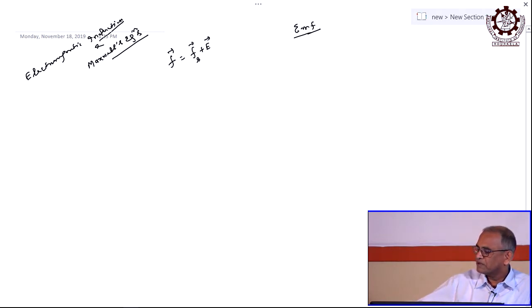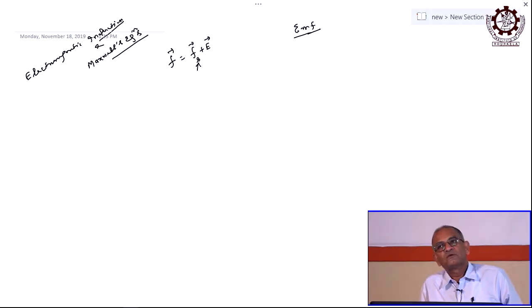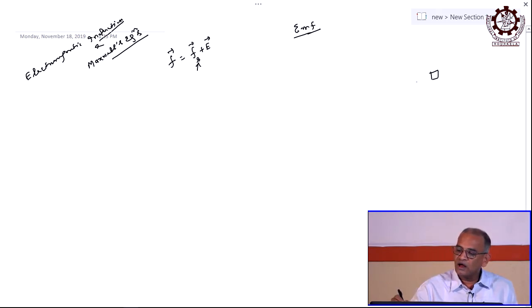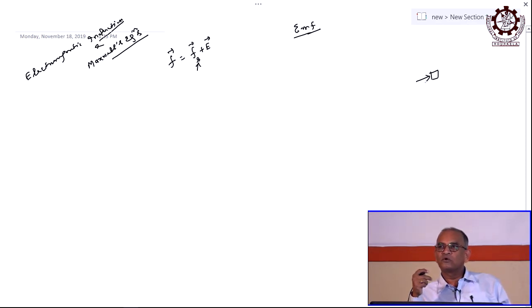Now, what is this source, and can Fs be of many types or one type only? What do you mean by the source? Source means that the motive force must be behind a source. Whenever you are talking about a force, there must be some cause. Without cause there is no force. If there is a body and I am pushing it, then pushing is a force, pulling it is a force. So, they are in different forms.